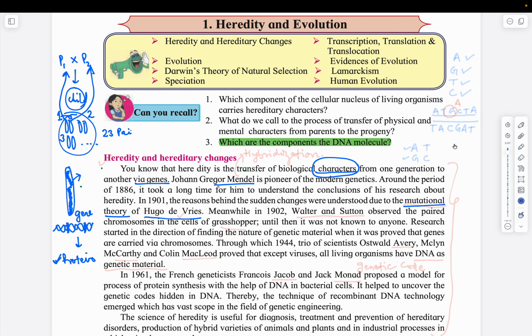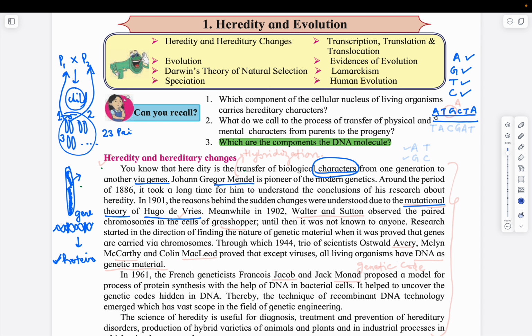If you look at the molecular structure of genes, these are the two strands of the DNA, right? This is the gene, because this segment of DNA codes for some protein. If you look at the molecular structure of this gene, it is made up of 4 bases: A, G, T and C. A stands for adenine, G stands for guanine, T stands for thymine, C stands for cytosine, right? You can write it here: A, T, G, C, T, A, and so on.